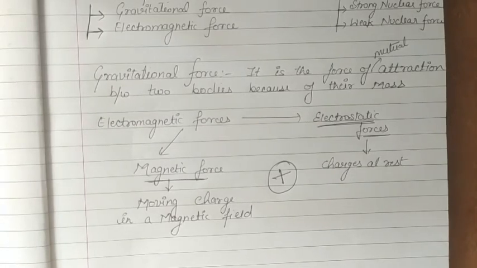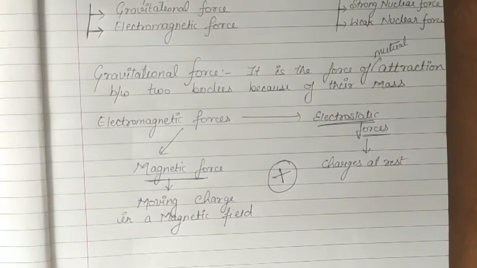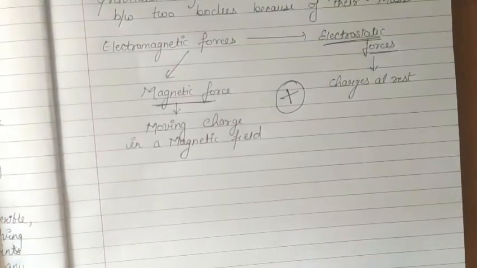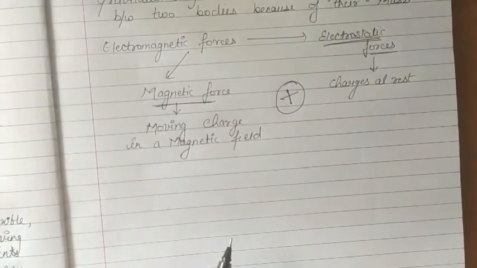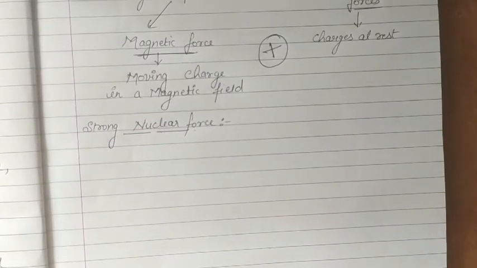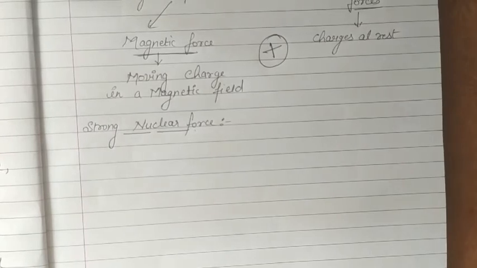If we talk about microscopic level, so there are two kinds of forces, that is strong nuclear force and weak nuclear force. Let's first talk about the strong nuclear force. It is the force which binds together the protons and neutrons in a nucleus. So basically the nuclear force that is acting between protons and neutrons inside the nucleus.